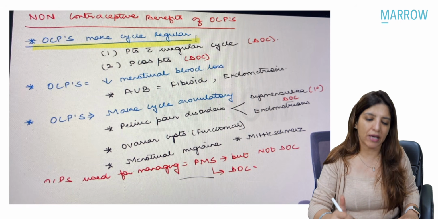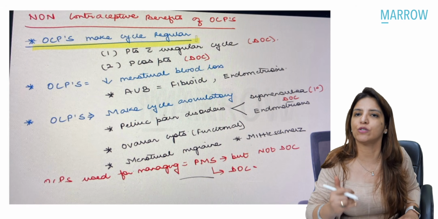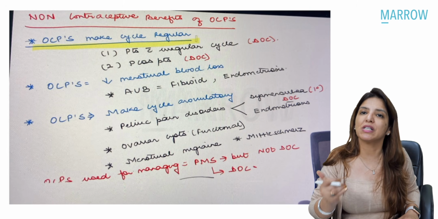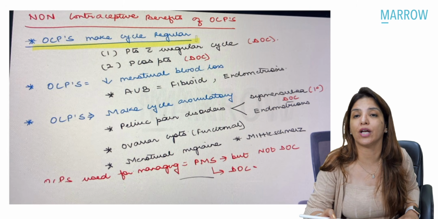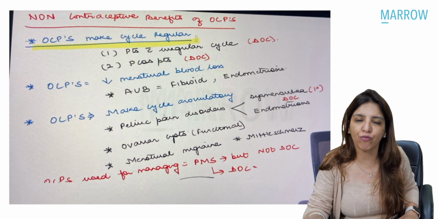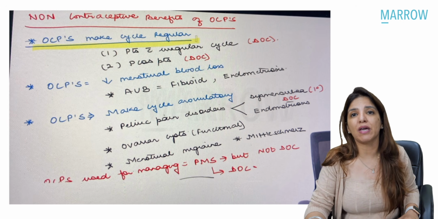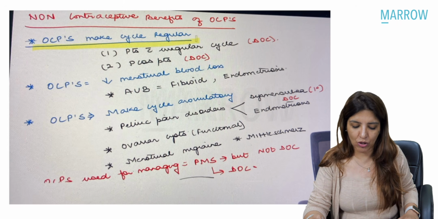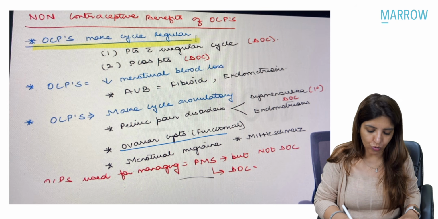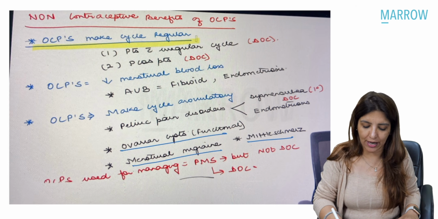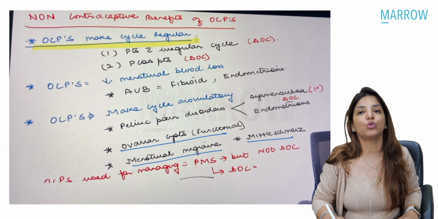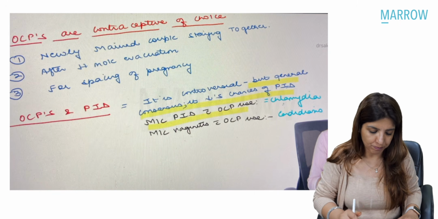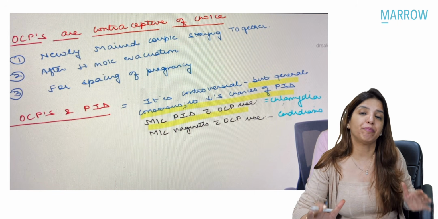Other than that, OCPs make cycles regular, and that is why they are the drug of choice for irregular cycles. They are the drug of choice in PCOS patients for irregular cycles. OCPs decrease menstrual blood loss, and that is why they are used in conditions of atypical uterine bleeding like fibroid and endometriosis. OCPs make the cycle anovulatory, and that is why they are used in pelvic pain disorders like primary dysmenorrhea and endometriosis. They are used for managing ovarian cysts and menstrual migraine and Mittelschmerz. OCPs are also used for managing premenstrual syndrome. Also, they are not the drug of choice. The drug of choice are SSRIs. Right?